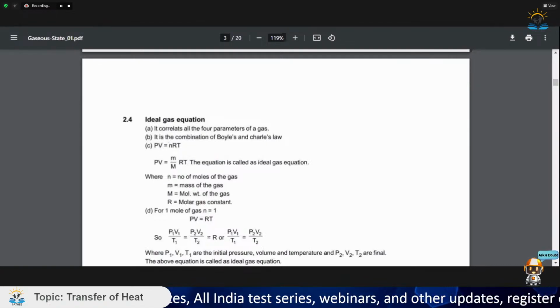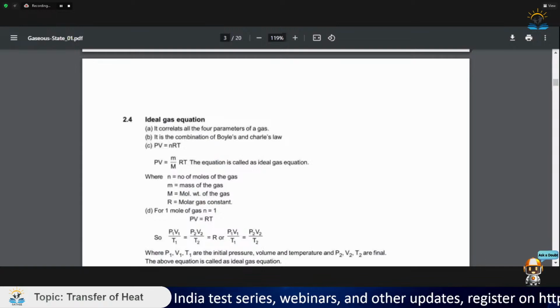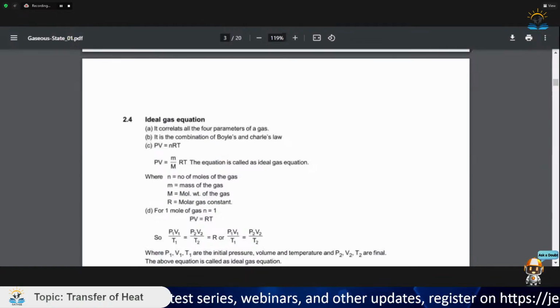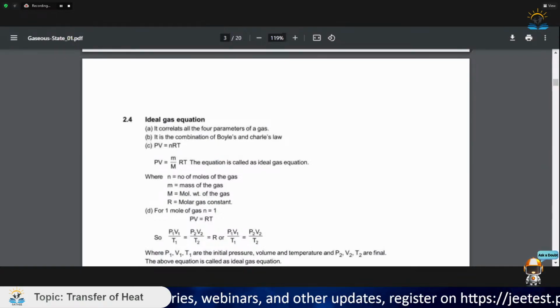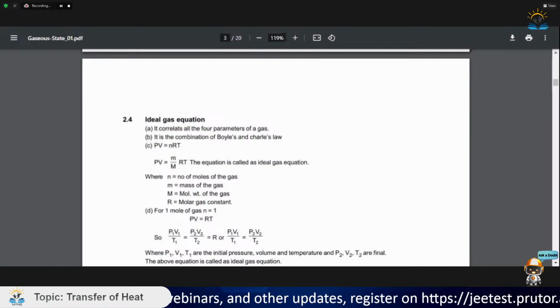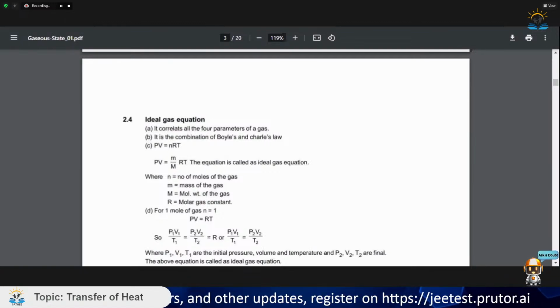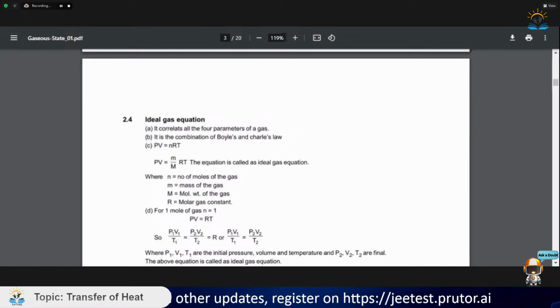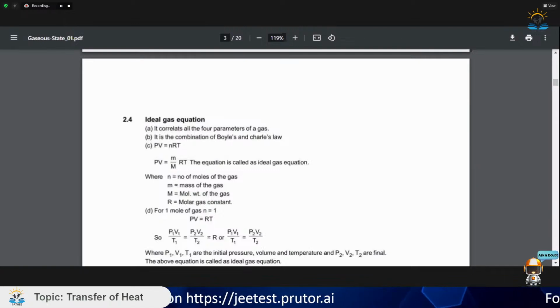This is for a container with a piston, because at that time pressure remains constant. So the piston would be moving up and down in the container to keep the pressure constant, and volume and temperature would be changing. Okay.